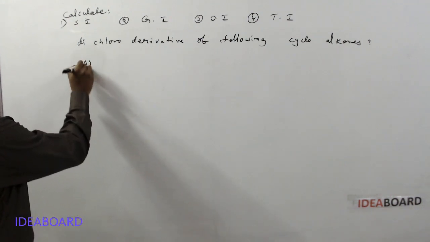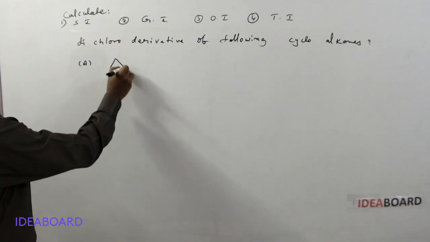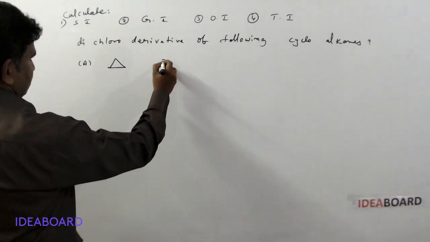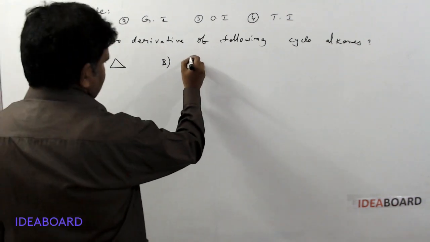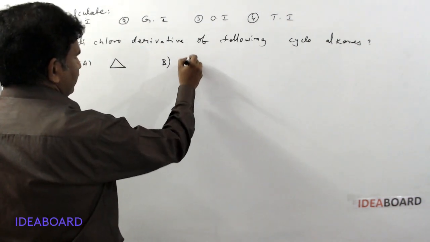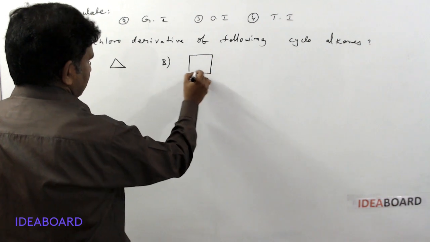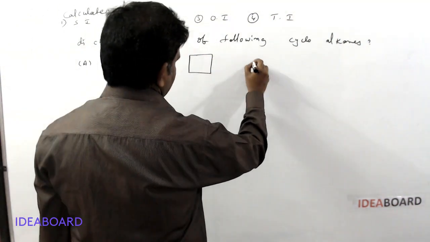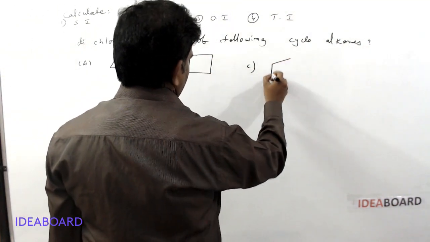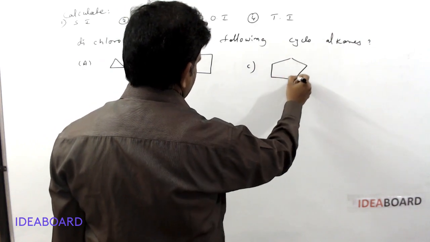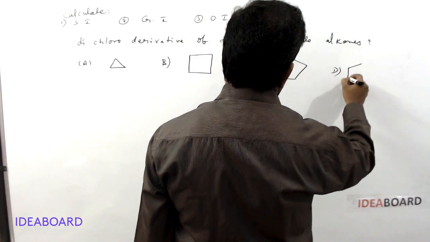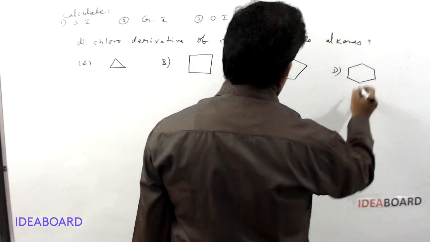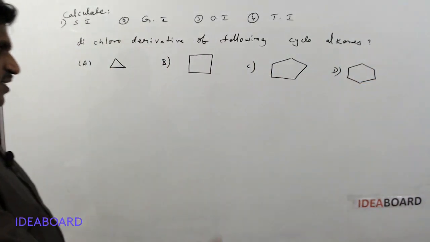And here I am giving A, cyclopropane, B, cyclobutane, C, cyclopentane, D, cyclohexane, for the cyclohexane dichloro derivative.